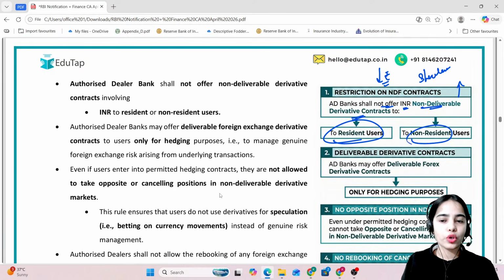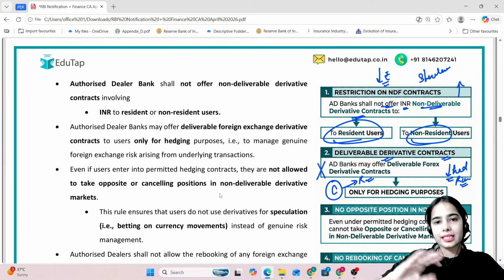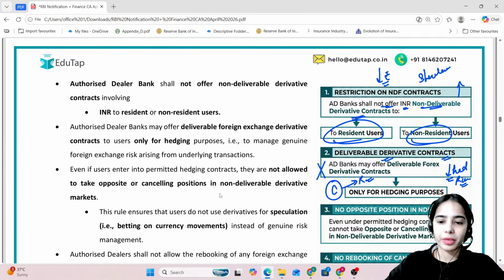To residents or to non-residents, these kinds of non-deliverable derivative contracts cannot be provided. Deliverable derivative contracts can be provided because they are actually delivering the rupee, and they are used for hedging purposes to reduce risk. But if there is cancellation of a contract and rebooking of the contract, then even the cancellation can be allowed, but the rebooking will not be allowed.